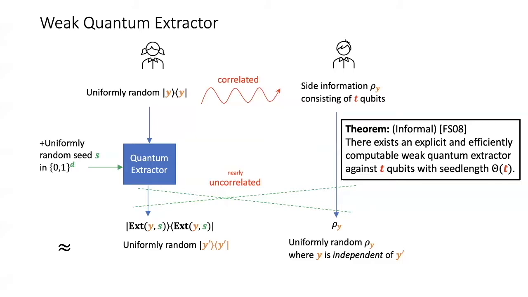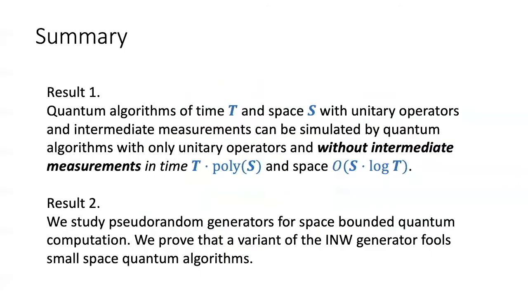So this completes an overview of the proof. Let me summarize. We showed two main results. Our first result is that quantum algorithms with unitary operators and intermediate measurements can be simulated by algorithms with only unitary operators and without intermediate measurements, using very little overhead in time and space. More precisely, if our original algorithm had time t and space s, then our new algorithm has time t poly s and space s log t.